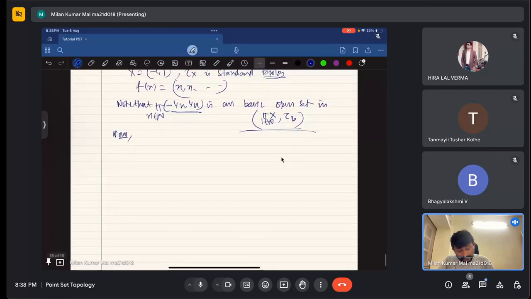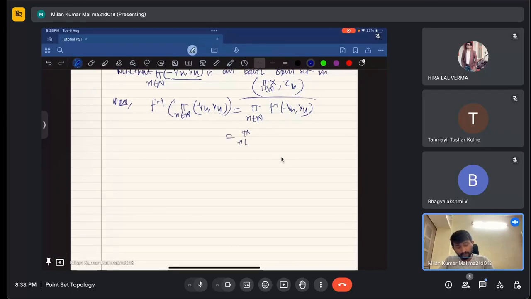What you can say is, what is the inverse of this particular set? F inverse of the product over n of (-1/n, 1/n) equals the product over n of F inverse of (-1/n, 1/n), which will be the product over n of (-1, 1/n).